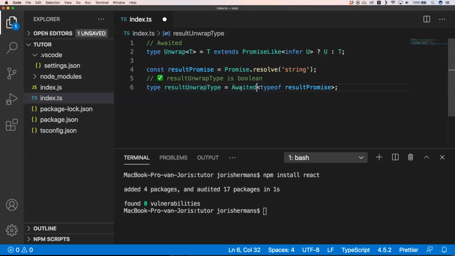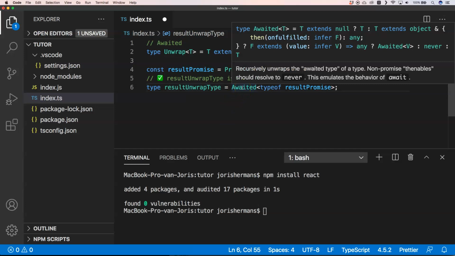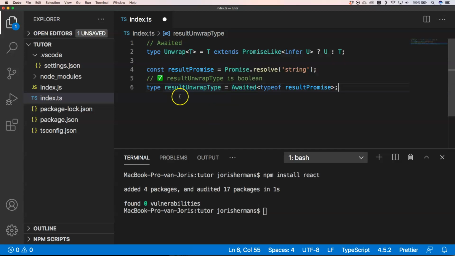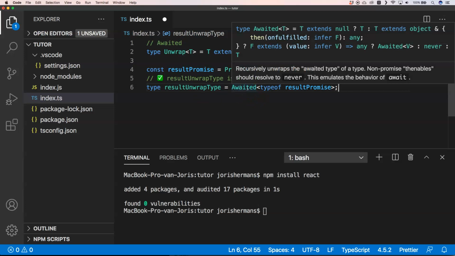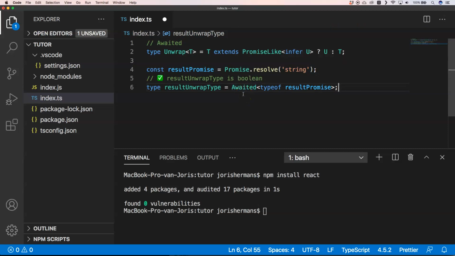Actually, we could do this, right? This is just type Awaited. And if we hover over it, you will see that we get a string back. It has more functionality. Of course, you can see how this is built up, and you already see that it also uses an infer, but it's complex, right? So I'm going to show you a little bit of examples, and I hope that you then will learn a little bit more about what you could do with Awaited.